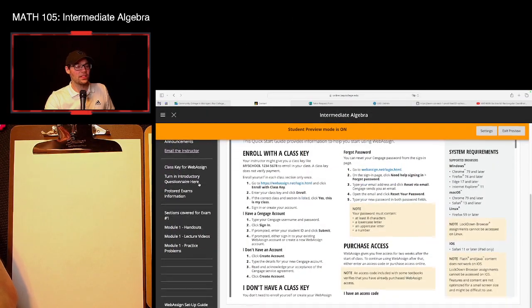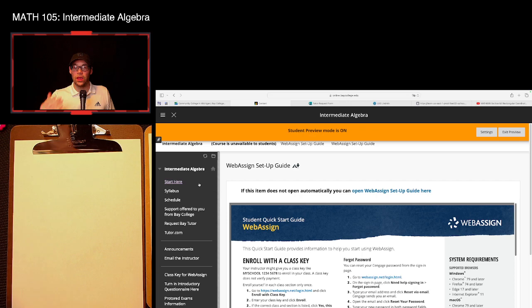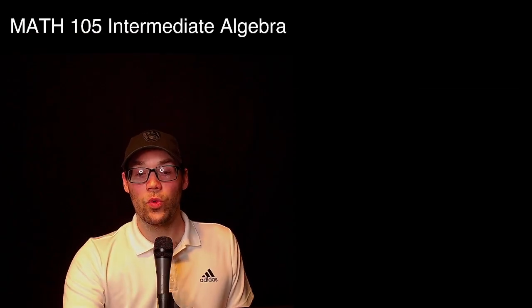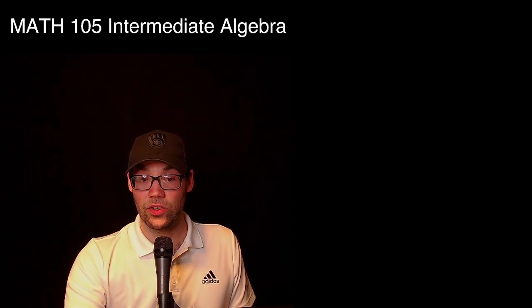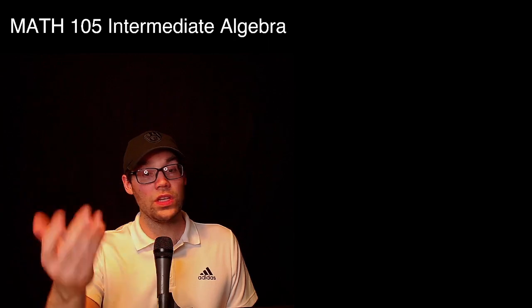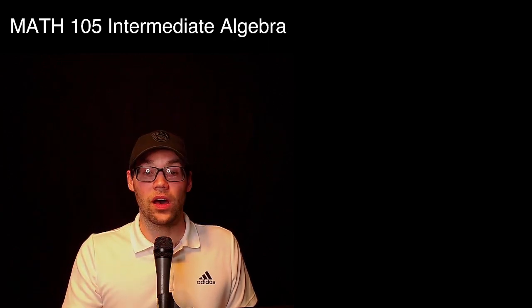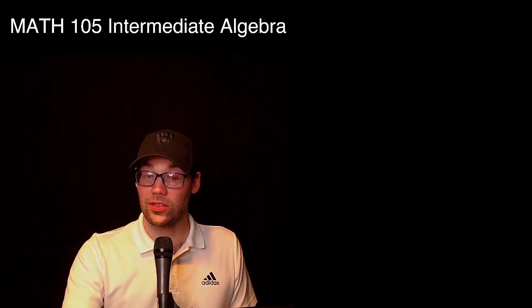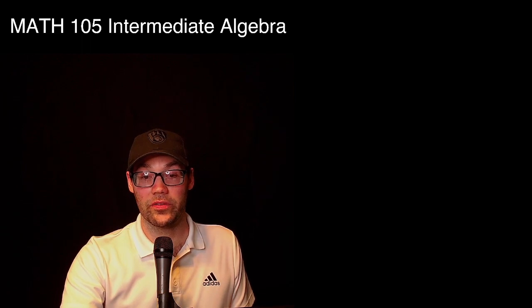So this is our Blackboard page. Make sure that you navigate around and make sure you become familiar with all the areas that you're going to need in order to do this course. So with this being said, we have some things that we're going to need to do. So once again, just read through the Start Here page, go to the bottom. We need to read our syllabus. And in fact, why don't we break all of this down?